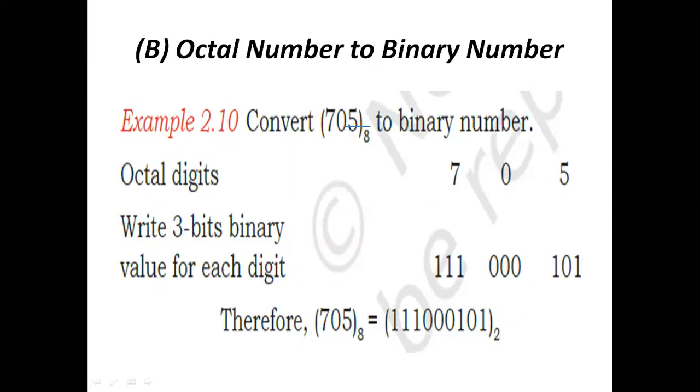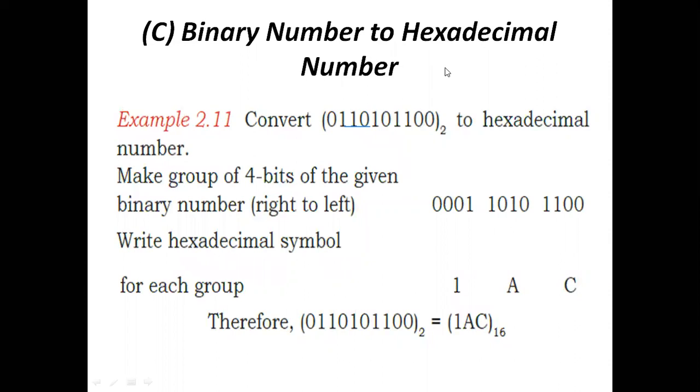Okay, binary to hexadecimal means how many bits do we need to consider? We need to consider 4 bits. And here 0 1, okay, here 4 bits. And here there are only 2 bits, so the extra bits are going to be indicated as 0 0 0. And here we are considering 4 bits. And how are these 4 bits indicated?